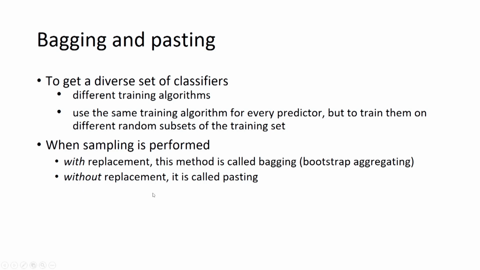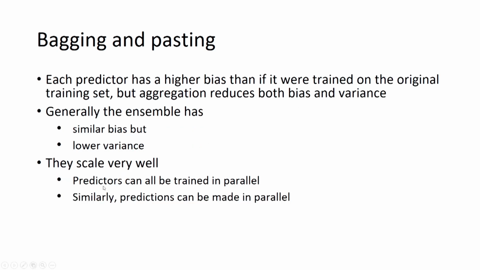So, here we are saying that your models may be the same or different, but basically the training set on which we are training those different predictors is different, and if we create the sets for different predictors with replacement, it is called bagging, otherwise it is called pasting, means if it is without replacement, it is called pasting.